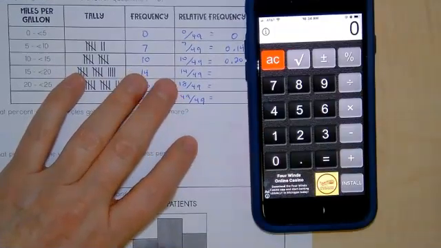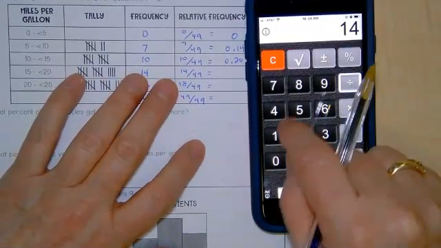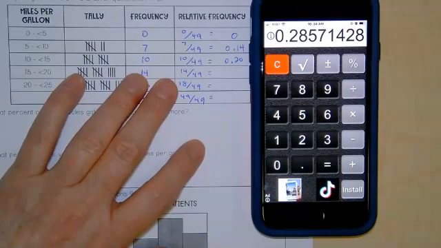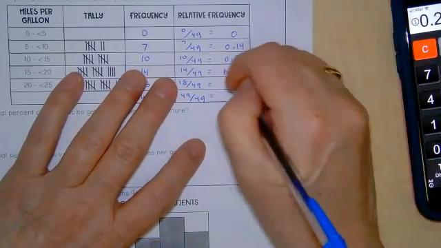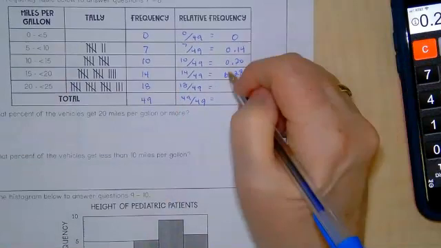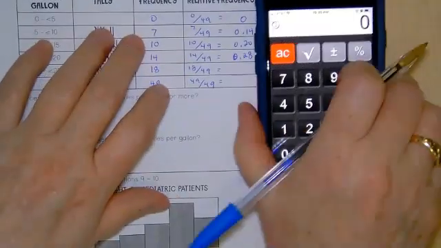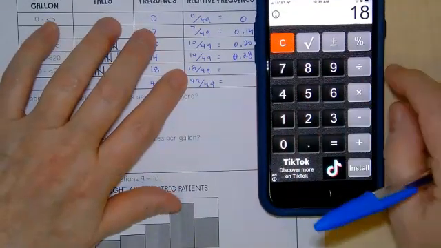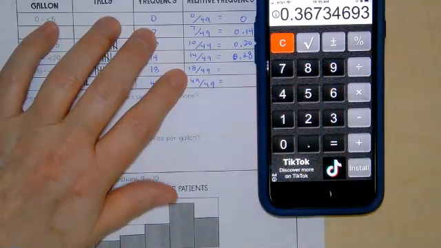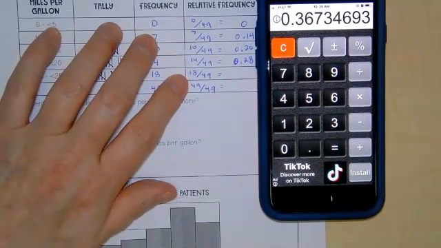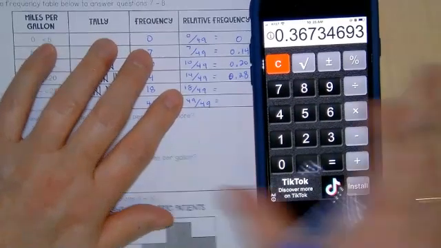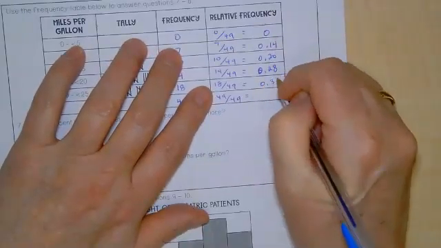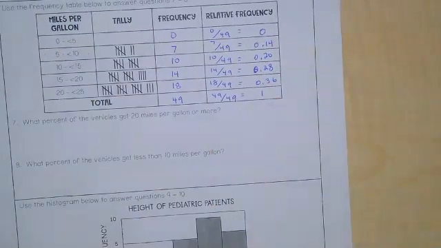All right, Ashlyn, you get this one. 14 out of 49. What do we write down? Mariana, here's the next one. 18 out of 49. What should I write down? 0.36. Yep, there you go. And this one just turns out to be a 1.